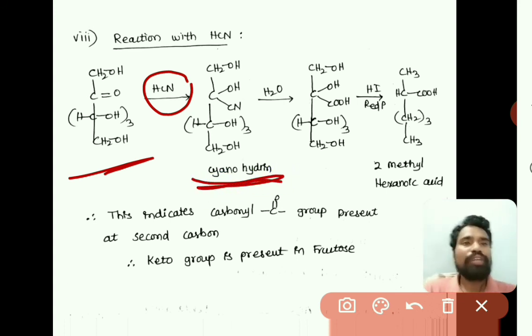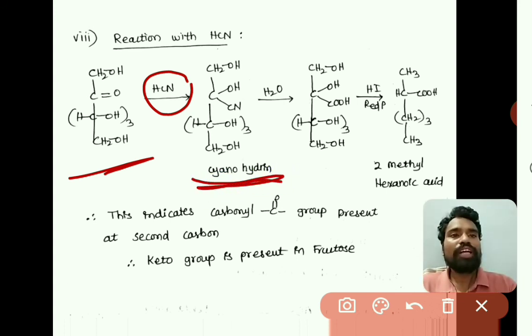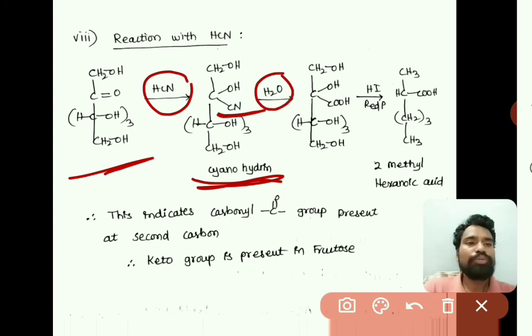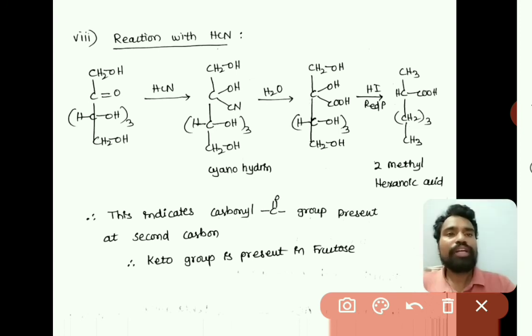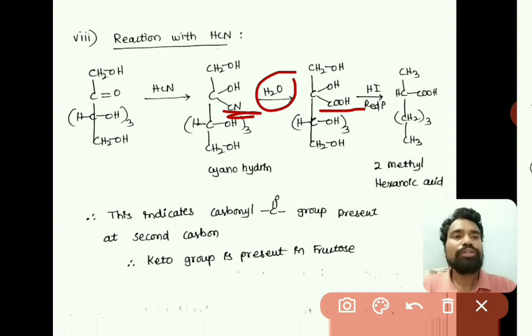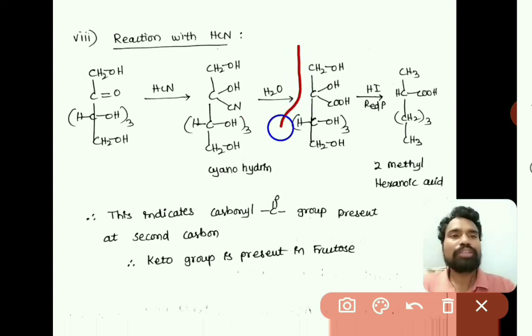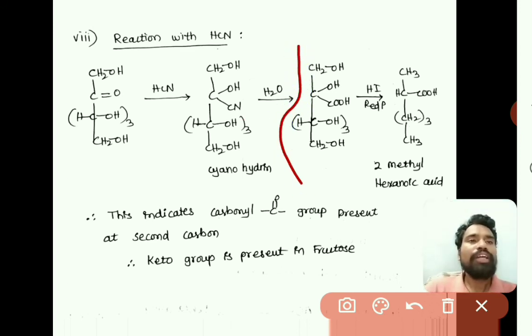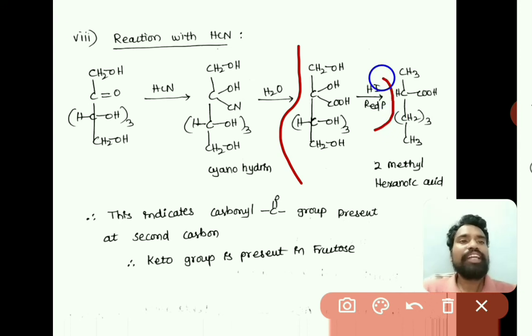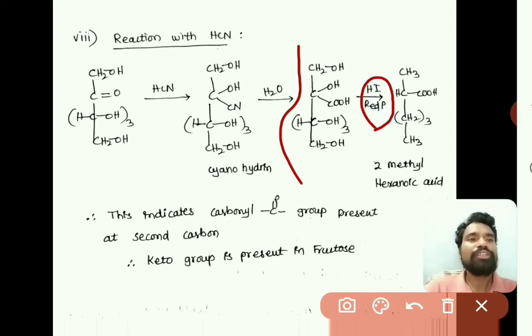When this cyanohydrin undergoes hydrolysis, the CN group will be converted into COOH group. So that CN is converted to COOH group, so that we will be getting a carboxylic acid, right? So when it is reduced with HI and red phosphorus, we will be getting 2-methyl hexanoic acid.